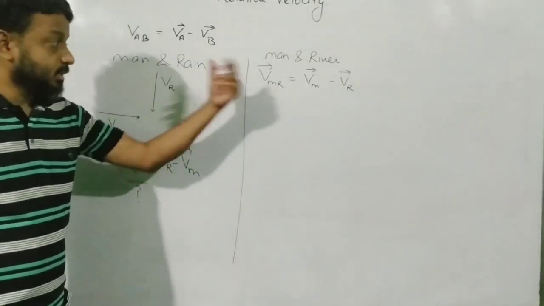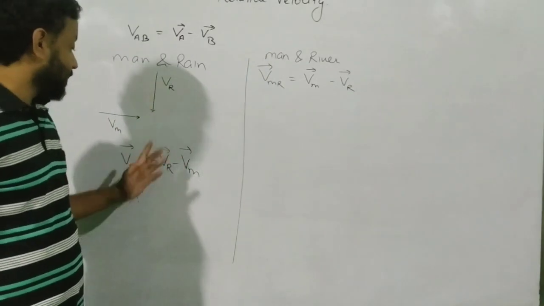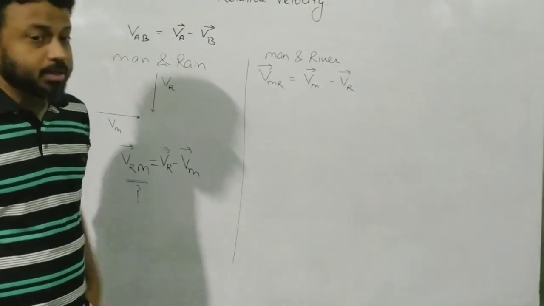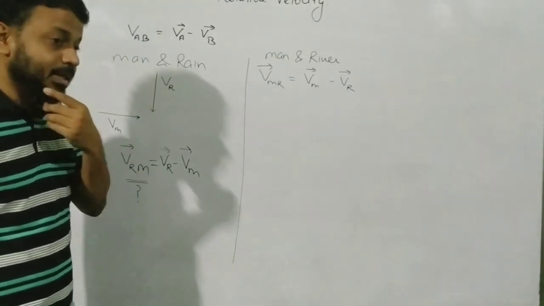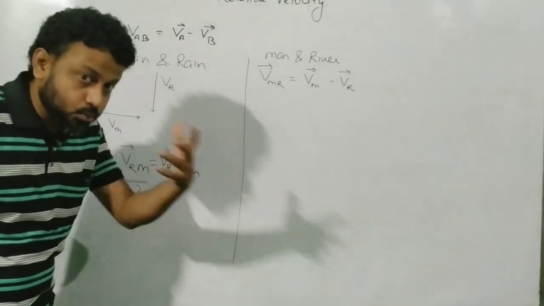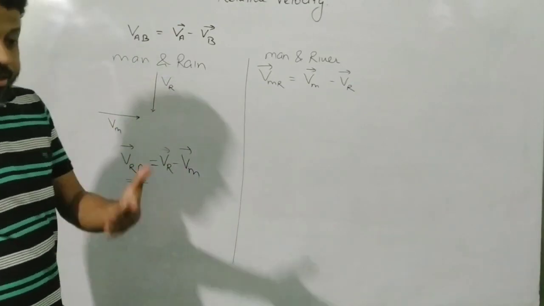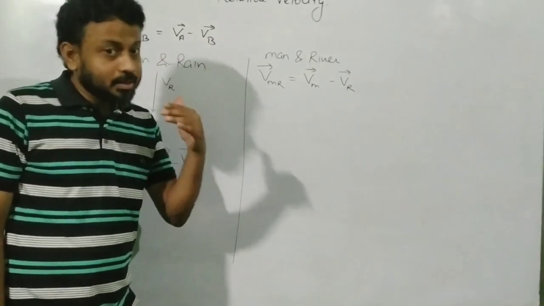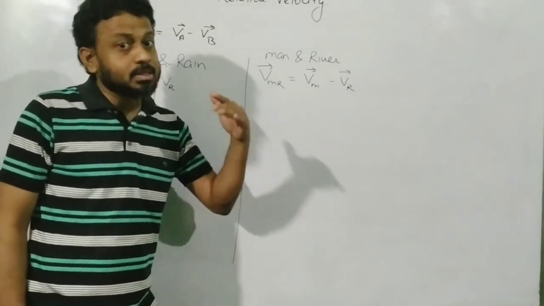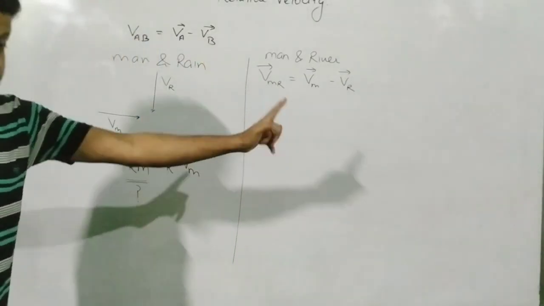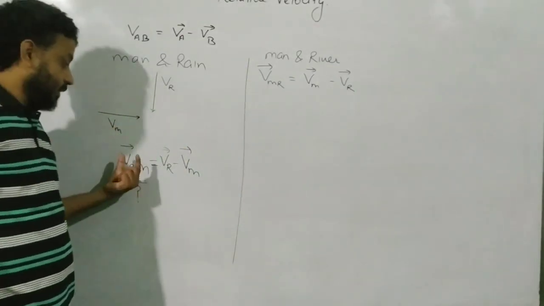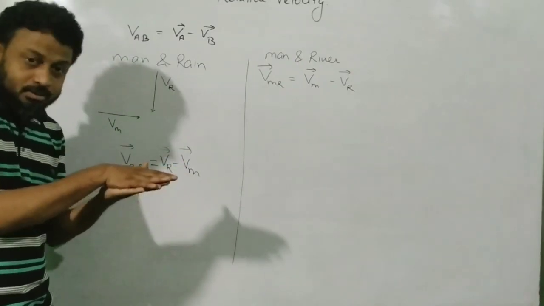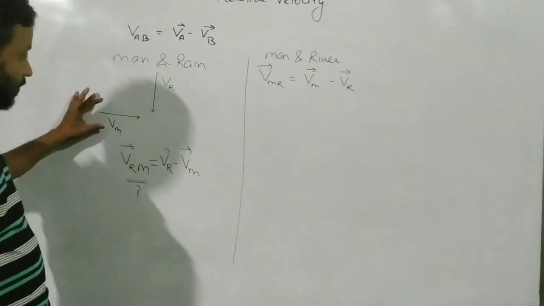The starting formula is the same, but the only difference is that it doesn't matter whether you're finding MR or RM. In this particular case, remember the medium in which the person is swimming, that is the river, that river itself has some velocity. Over here, the medium on which the man is walking is earth, which is not moving. So that is the velocity of the man.